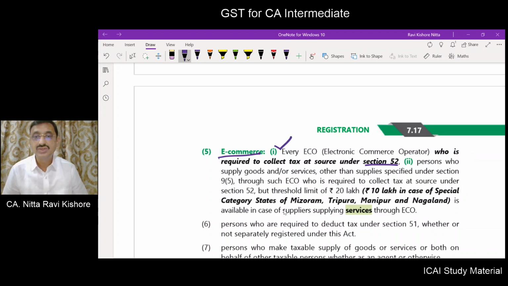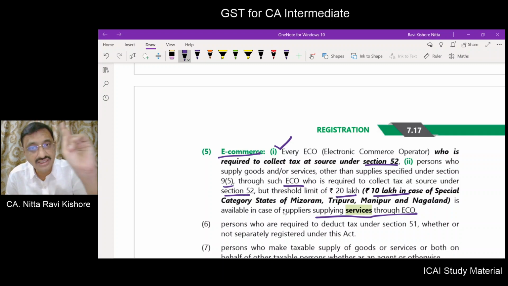Okay, and persons who supply goods and/or services other than supplies specified under section 9(5) through an e-commerce operator who is required to collect tax at source under section 52. But the threshold limit of 20 lakhs or 10 lakhs is available in case of suppliers supplying services through an e-commerce operator. If you are an e-commerce operator who is required to collect tax at source, that e-commerce operator compulsorily gets registration.